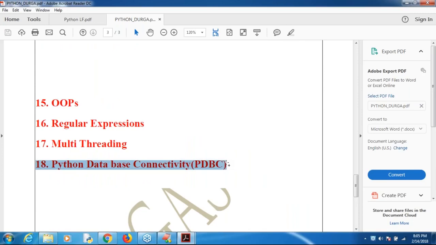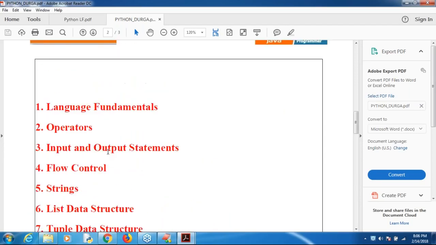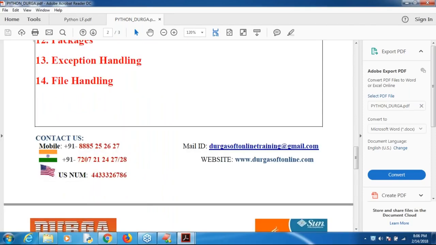How to communicate with the MySQL database, how to communicate with the Oracle database, these kinds of things we will discuss. That's all. As of now, I'm giving the promise: for these 18 topics, I will cover each and everything. If any new thing comes up, I will try to add some extra. But as part of this batch, we are going to cover these 18 topics. Is it clear?